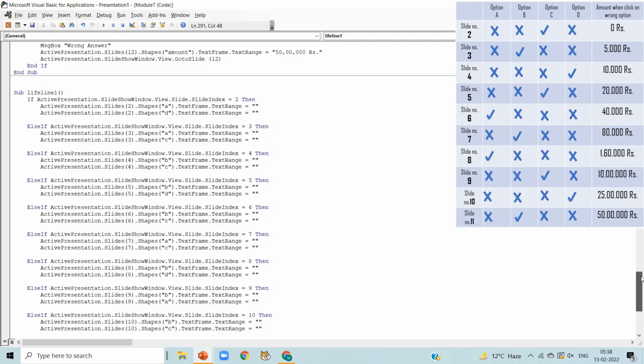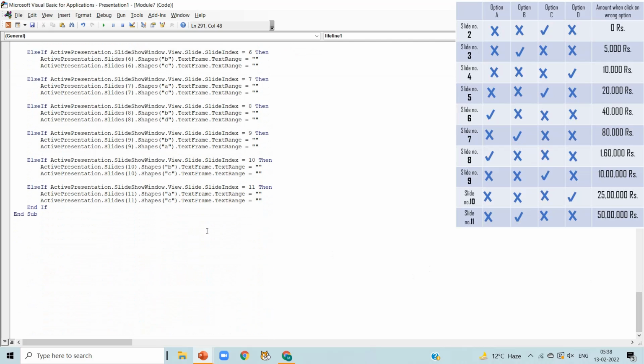So this is the code, but what we want is that after using this lifeline, it should also not be visible to us. In this game, we can use a lifeline only once. So after End If, as we have to close our if block with the End If, after End If and before Sub, write ActivePresentation. Make sure of the spelling as it will also give an error.